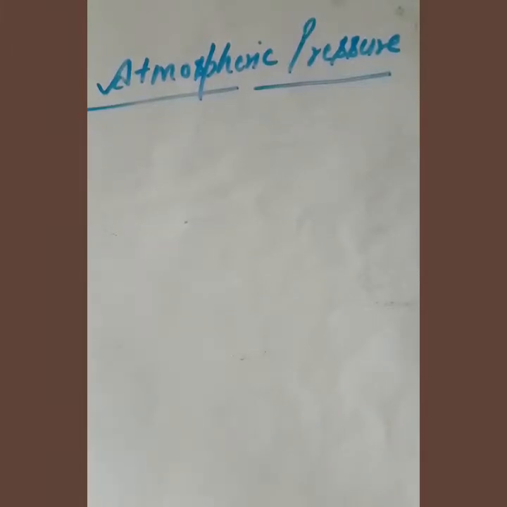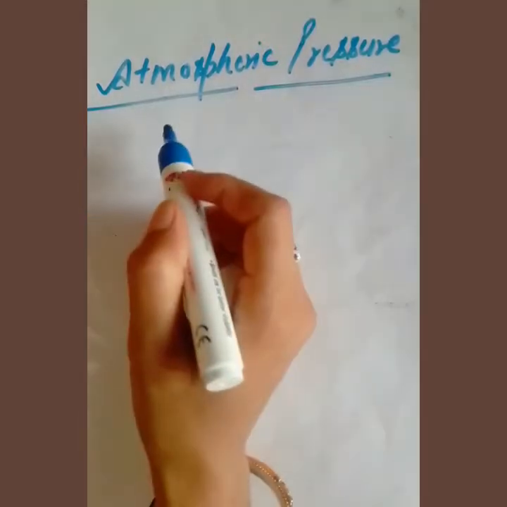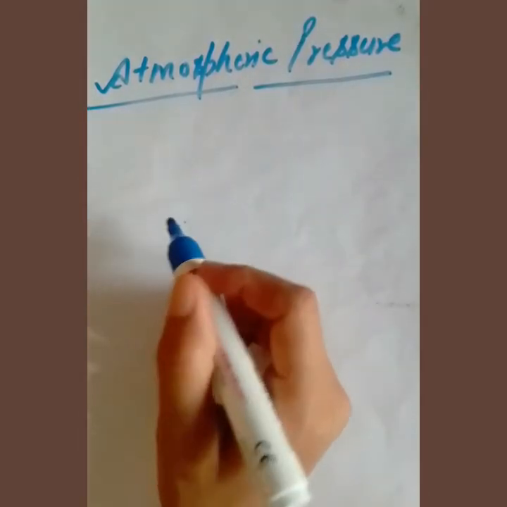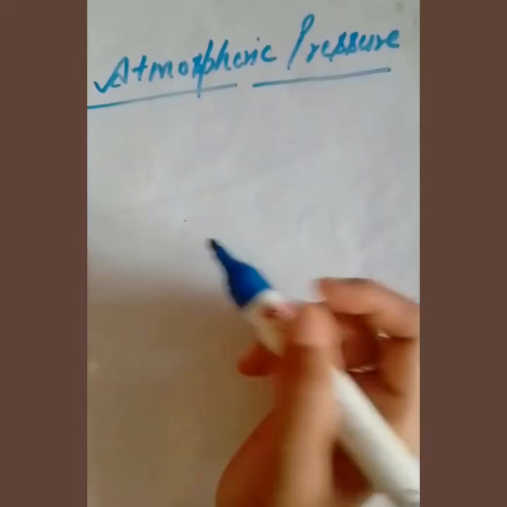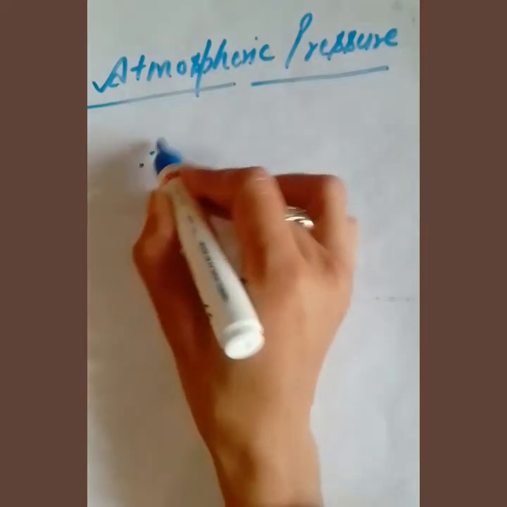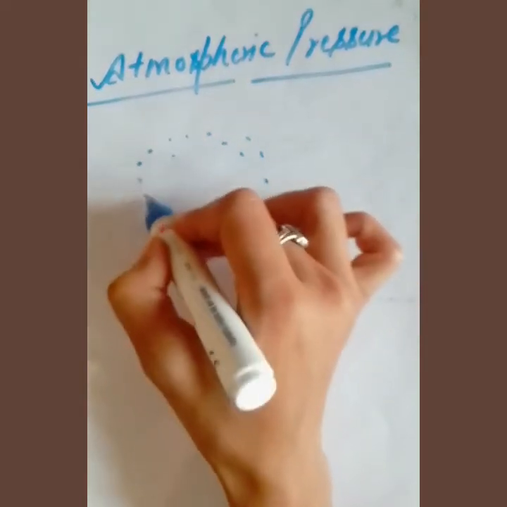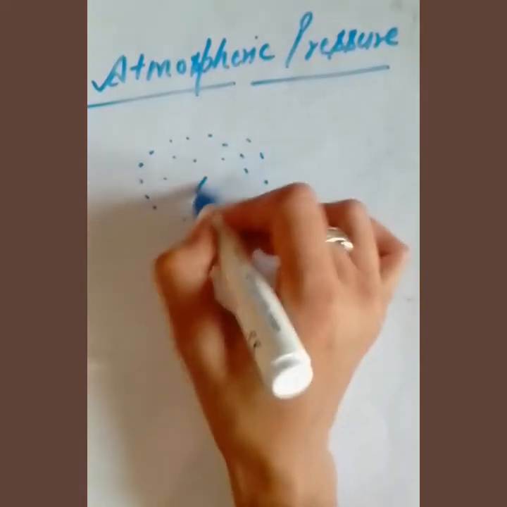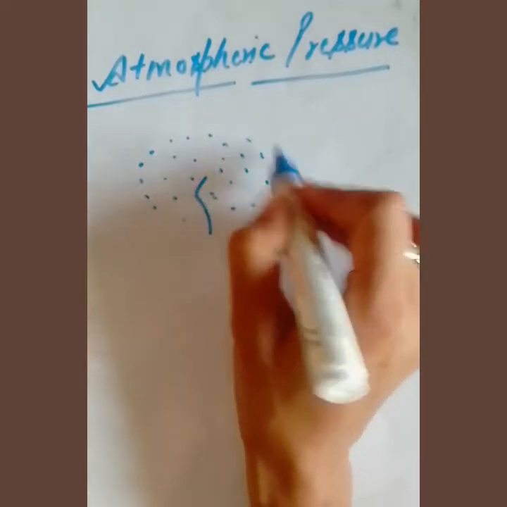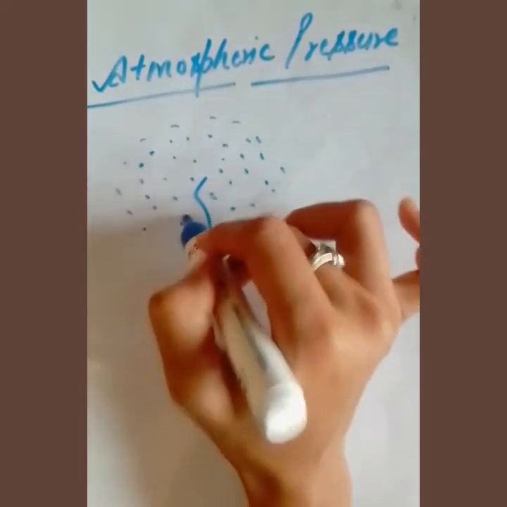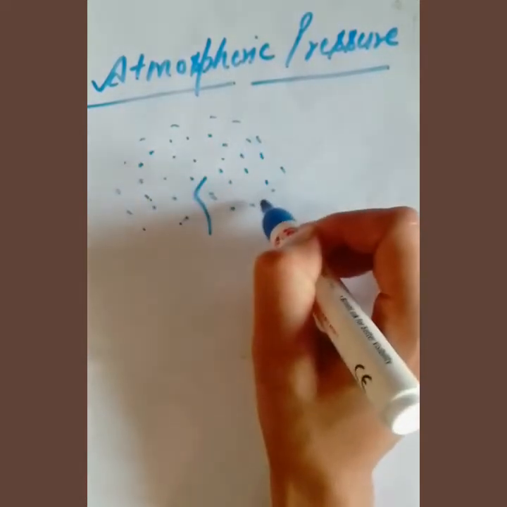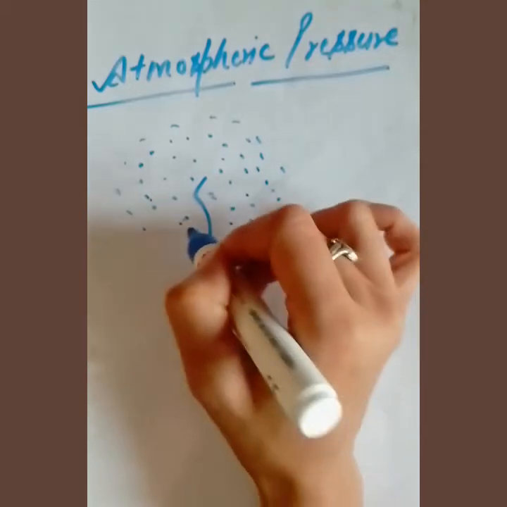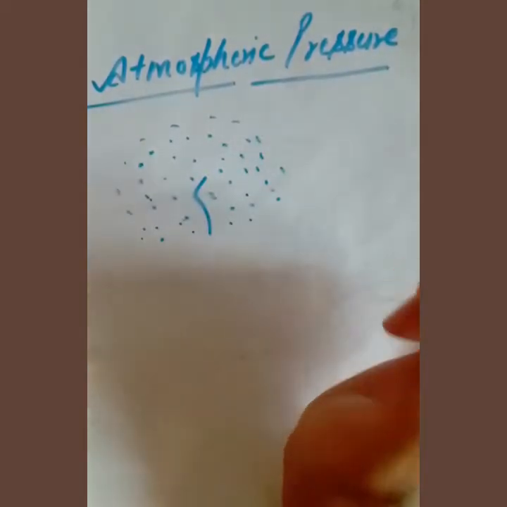Hello students, earlier we have studied liquid pressure and today we are going to start atmospheric pressure. So dear, we all have a blanket of air around us. Means we all are surrounded by a cover of air. So how is this blanket of air held here in this way?